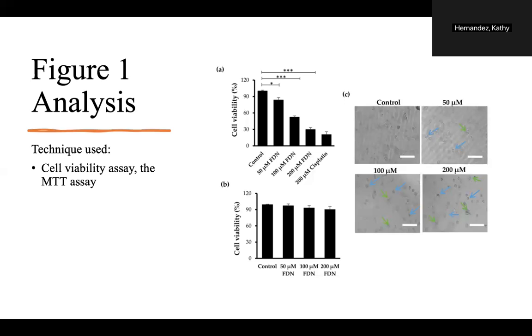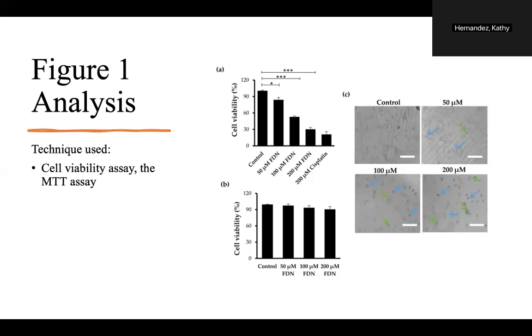So in figure 1C, we can see the morphological changes that were observed under a phase contrast microscope. This showed that the A549 cells that were treated with the FDN displayed less cell confluence and had signs of apoptosis, such as blebbing in the plasma membrane. And then additionally, the FDN treatment caused many cancer cells to detach from the surface while untreated cells remained attached.